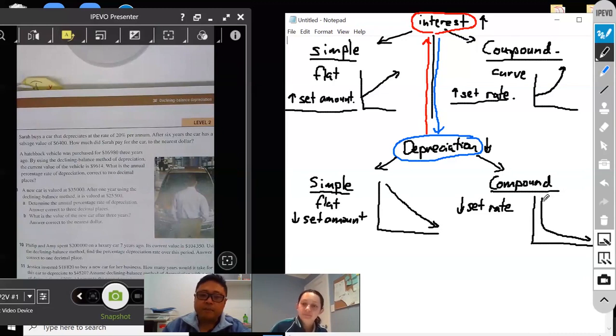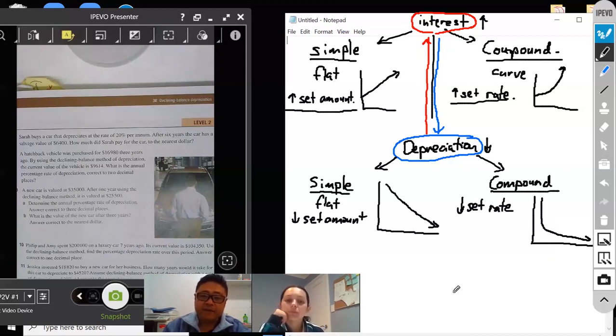Because the amount is decreasing, the rate of the amount is also going to decrease. Yeah. Okay. So with compound interest, as your amount increases, that set rate of that set amount makes it increase faster. But with compound depreciation, because your amount decreases, the rate of the amount will also decrease. In other words, you're going to decrease slower. And that will eventually hit zero, whereas this one will hit zero sooner.